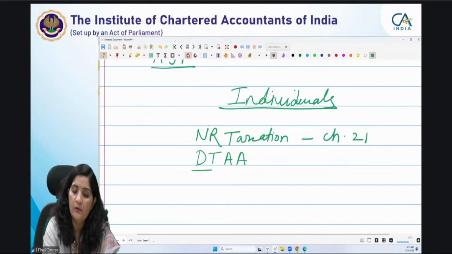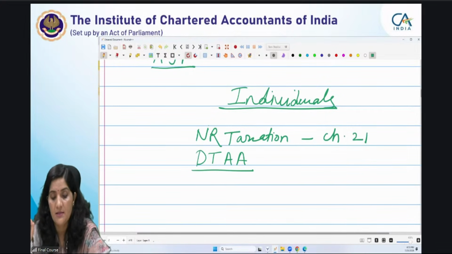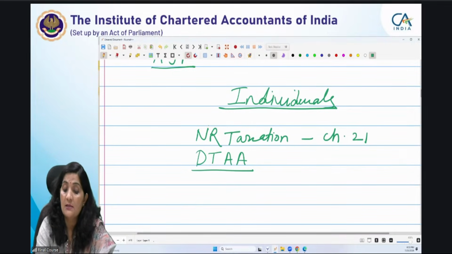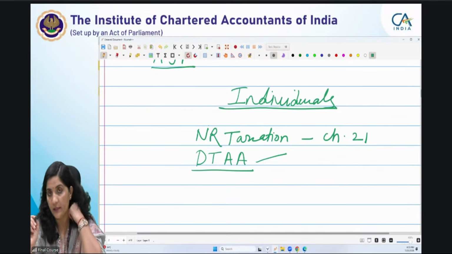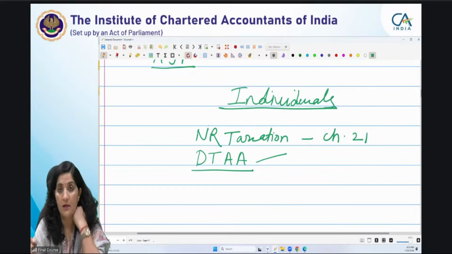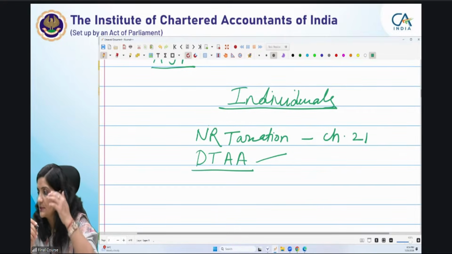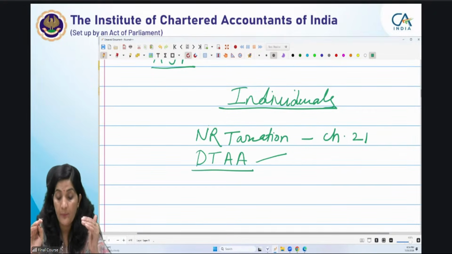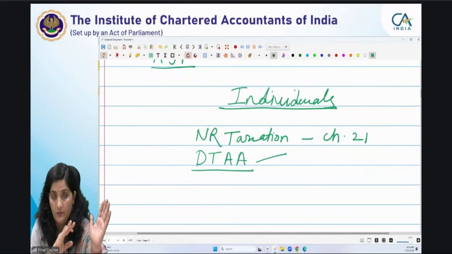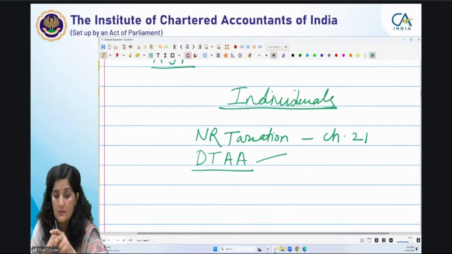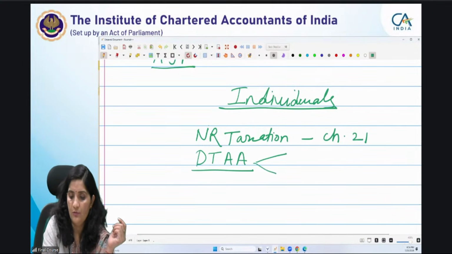DTA आप देखोगे, one or the other questions every time in examination being asked from DTA provisions. This is one of the important provisions, जिसके अभी पहले section 90 था, 91 था. Now because with the country which we are having a DTA, this DTA is contained in section of earlier 90 and 91. Do you know what is the new section in the new act with respect to DTA provisions? Anyone who would like to answer? DTA का कौन से sections है, याद है किसी को?